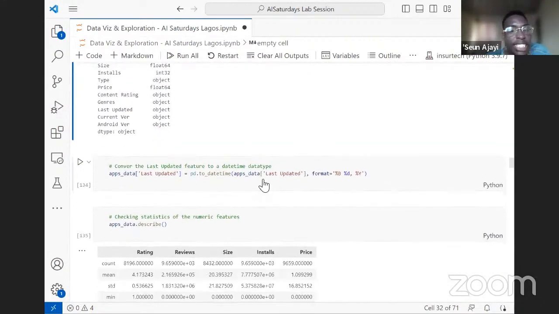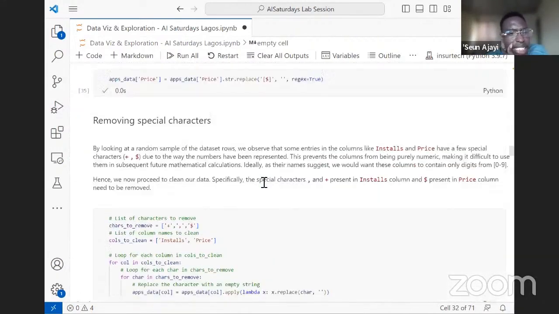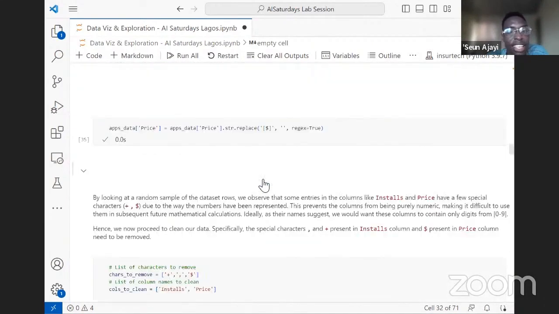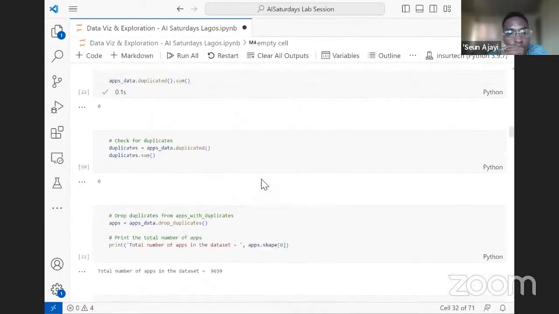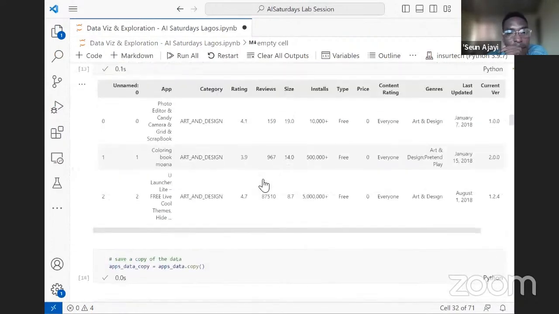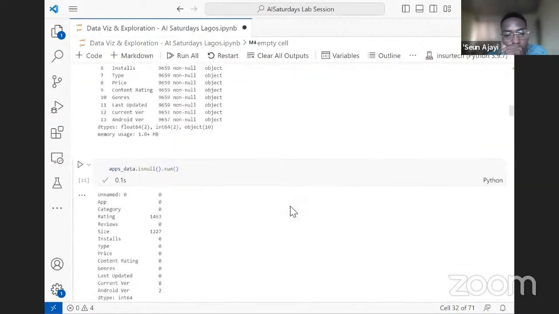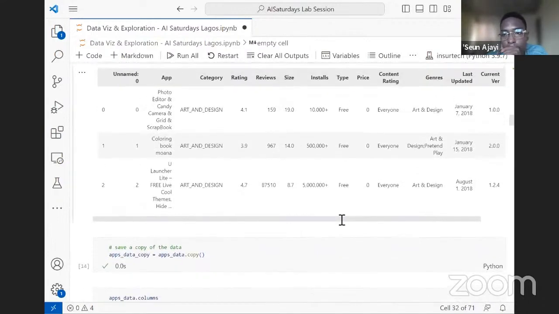So also, I did not mention this earlier, but maybe I did. We have a column called last updated, which is giving us the date of the last time the app was updated. The first app here was last updated January 7, 2018. The data type of this column is an object, but we want it to be datetime.